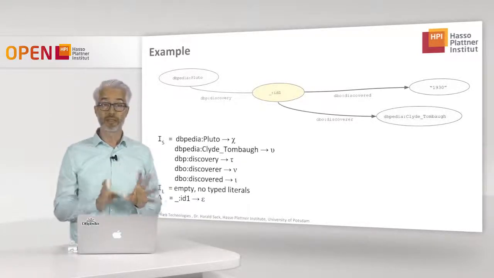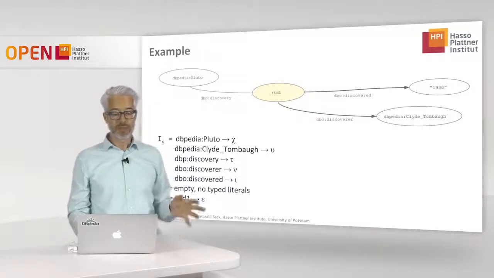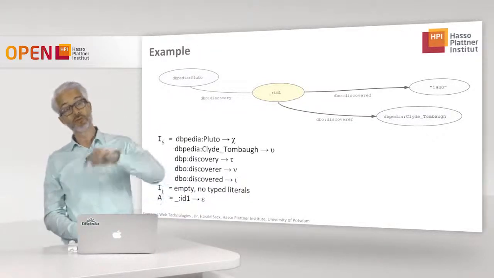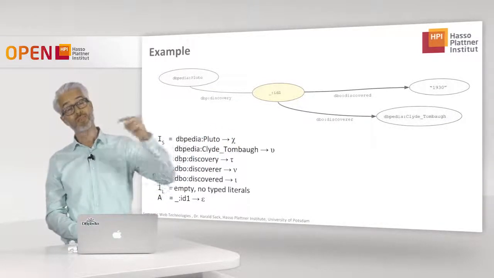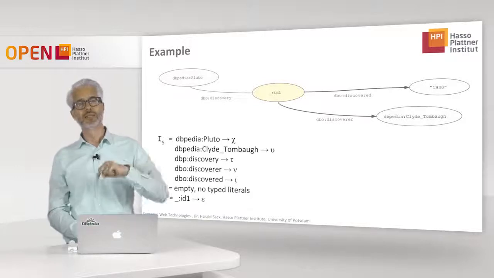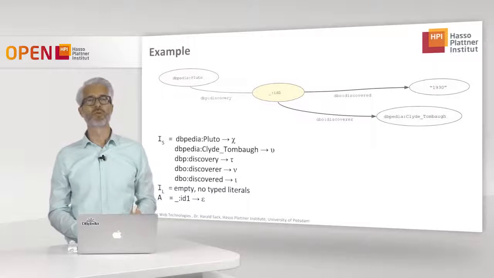Let's have a look at the interpretation. First thing I have to do is, of course, define the mappings of all our triple resources to the set of all the resources. And the set of all the resources IR here, for example, I have denoted with these Greek letters.